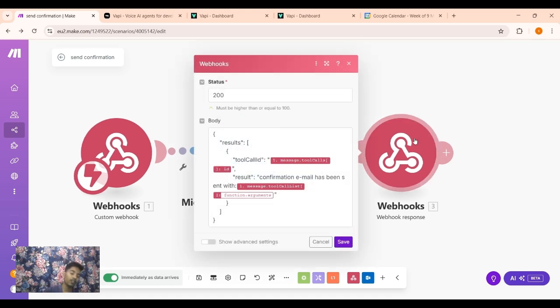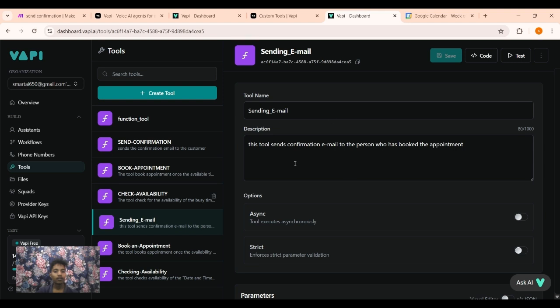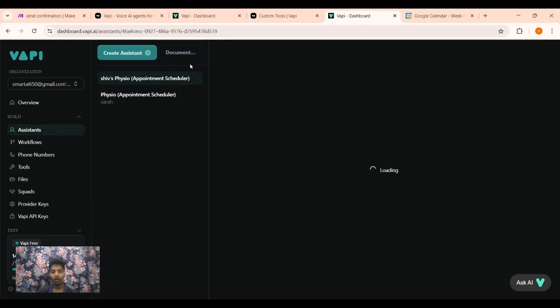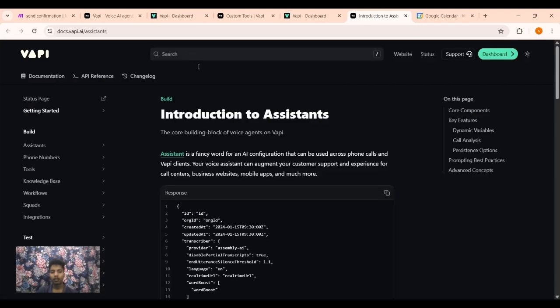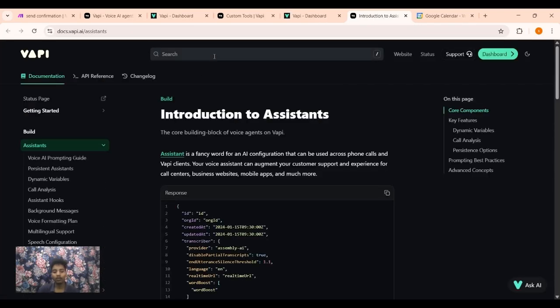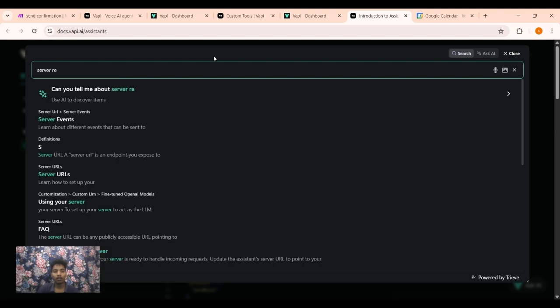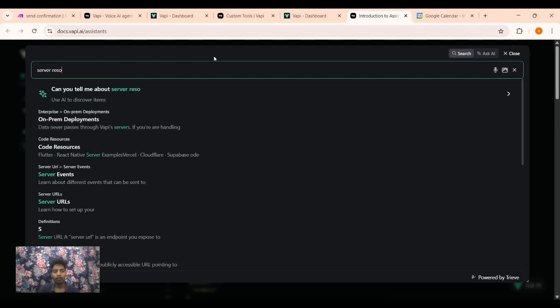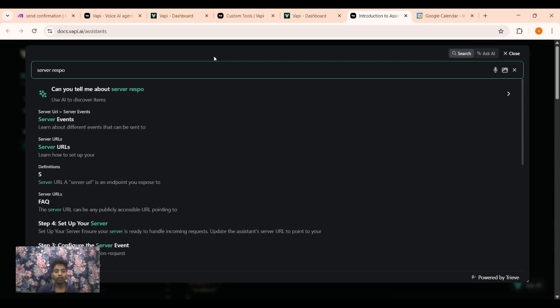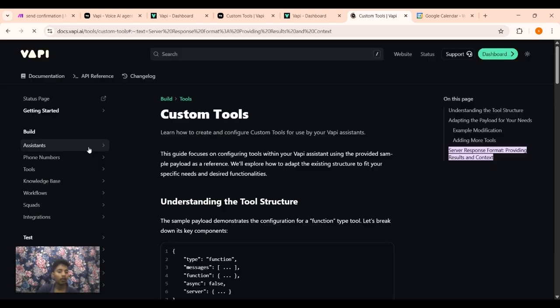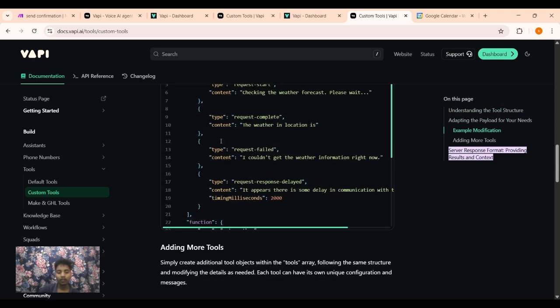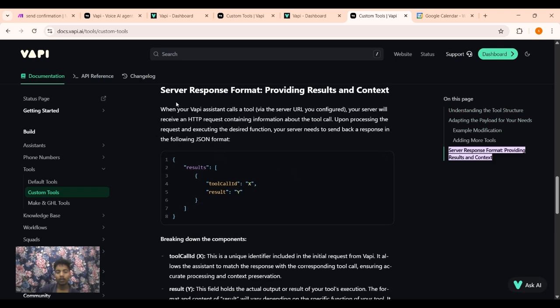Then add a webhook response. So here in the documentation, there is something called the server response format. This is the server response format, providing results and content to the tool.